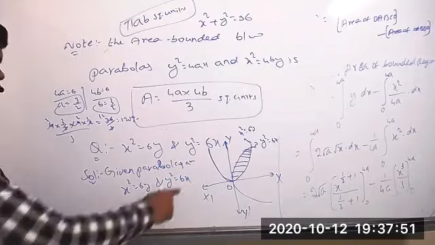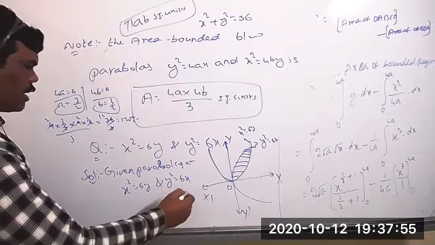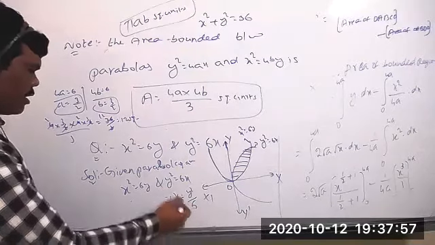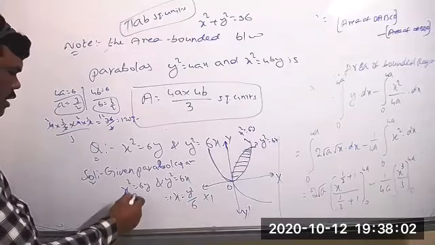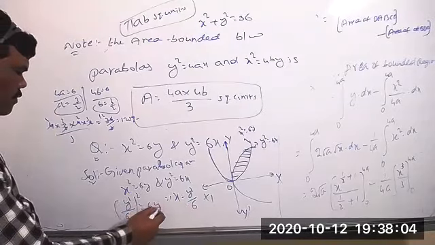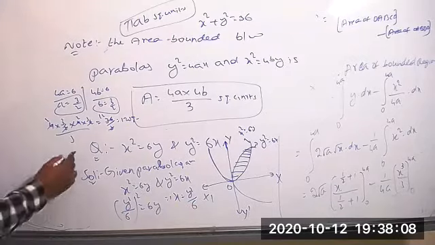In the same way, the value of x clearly we will get, y square by 6. That one you can substitute in there now. So y square by 6 whole square is equal to 6y. Now we can find it.